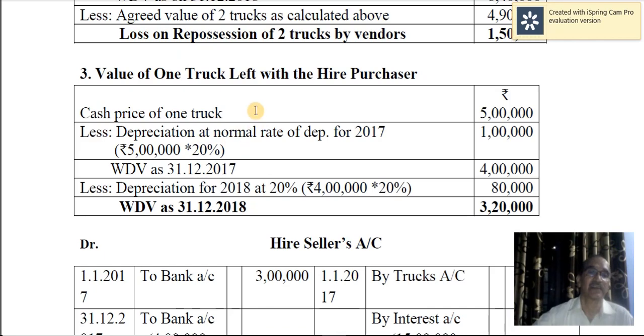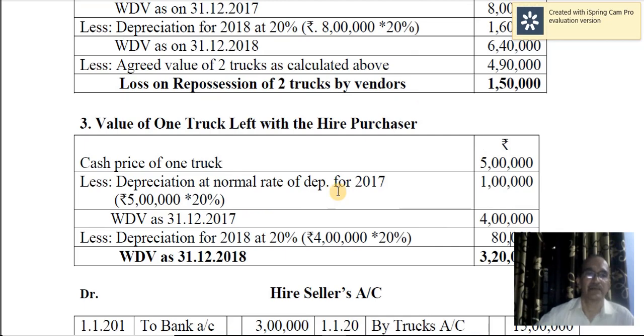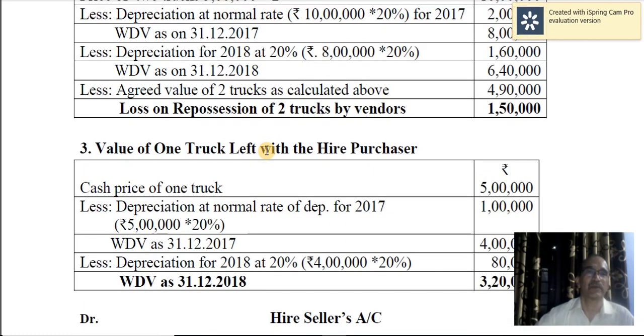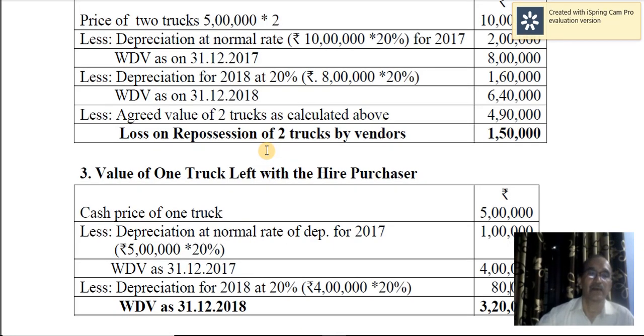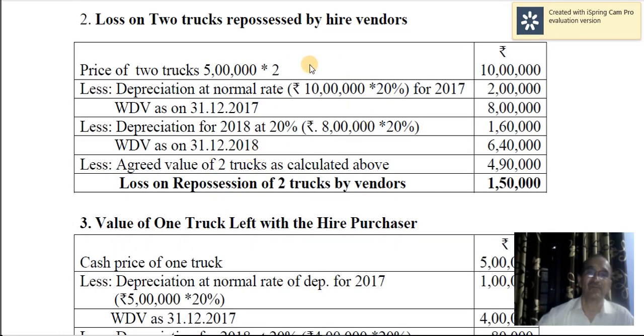You must understand, the truck which is left with the hire purchaser is valued by charging the normal rate of depreciation. Well, while 2 trucks were taken over by the hire seller, there might be profit or loss. Of course, in the asset account, you will get a balancing figure, that is either profit or loss. However, it can be calculated. I explained that in the previous problem also.